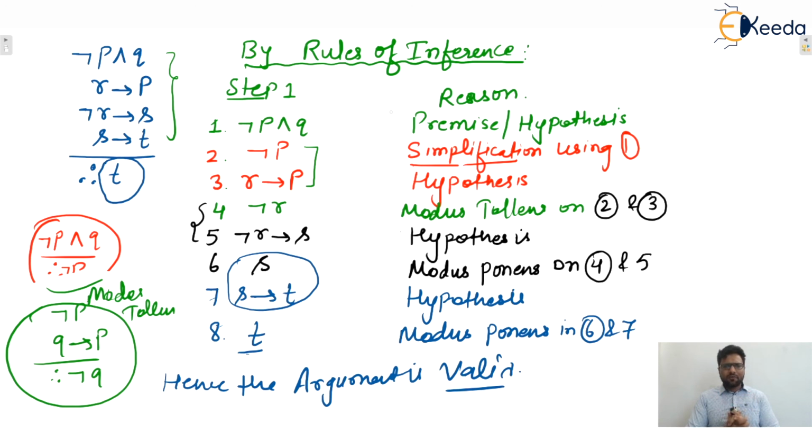So this was the rules of inference for propositional logic. These rules of inference are for propositions only, and we build valid arguments using them. In the next lecture we'll see the rules of inference for quantified statements. That is also important. Okay guys, I hope this is clear to everyone. Thank you so much.